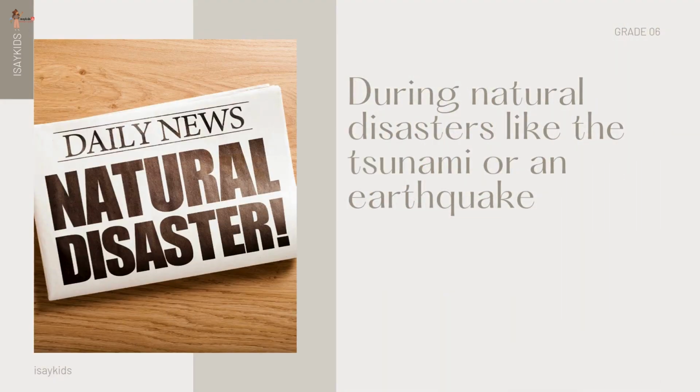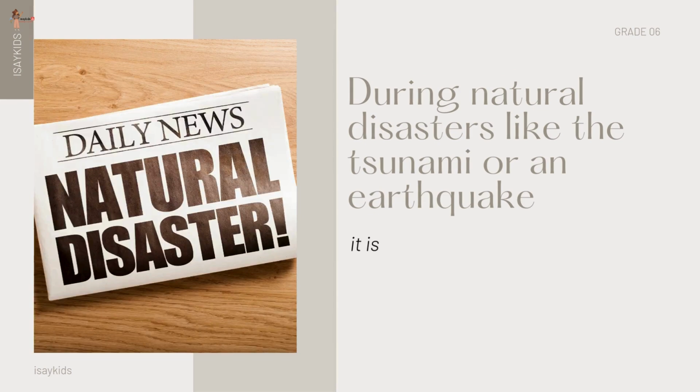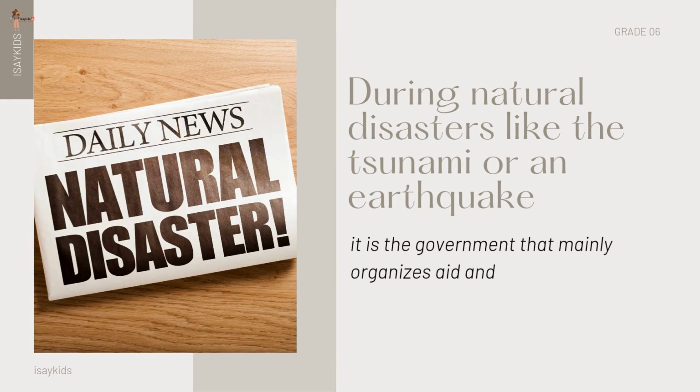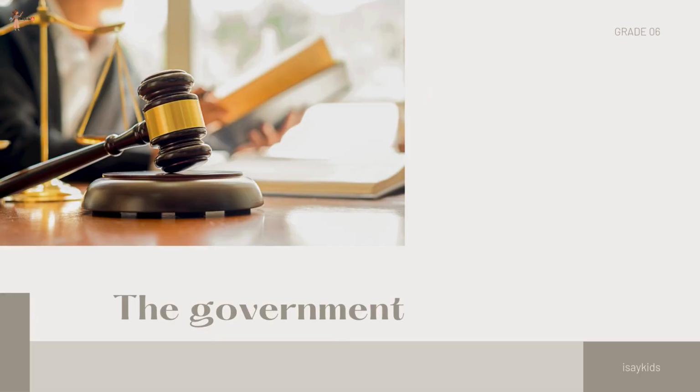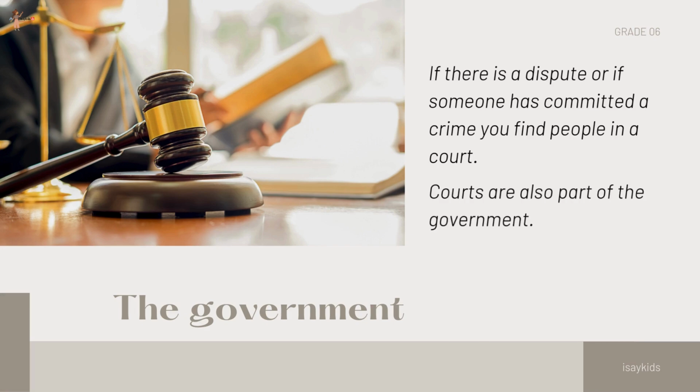When there are natural disasters like tsunami or an earthquake, it is the government that mainly organizes aid and assistance for people who are affected. If there is a dispute or if someone has committed a crime, you find people in a court. Courts are also part of the government.